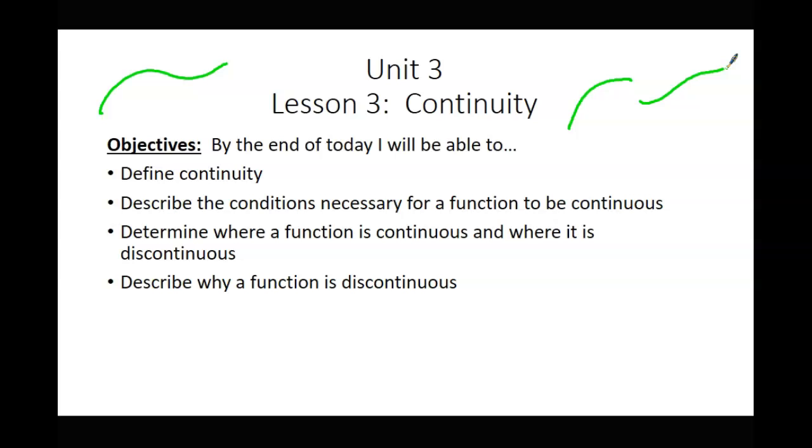Now we're going to look at this in two branches. For today, we're going to look at the graph branch. We're going to look at a graph, find where it is not continuous, and then give the math explanation of why it's not continuous at that point. Thursday, when we finish the rest of this lesson, we're going to look at the equation side. We're not going to look at graphs, just an equation. How can you tell by looking at an equation where it's broken? So today is graphs. Thursday is equations.